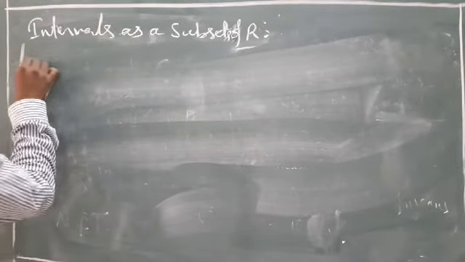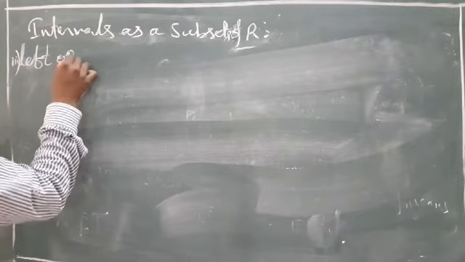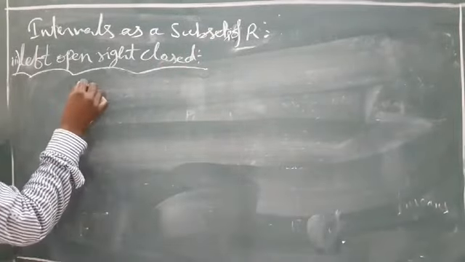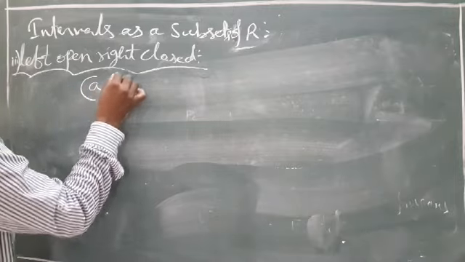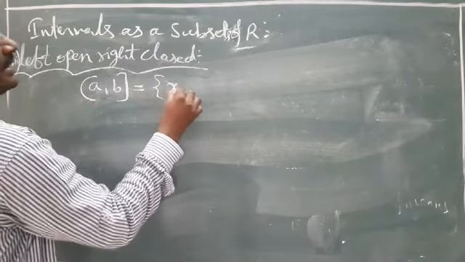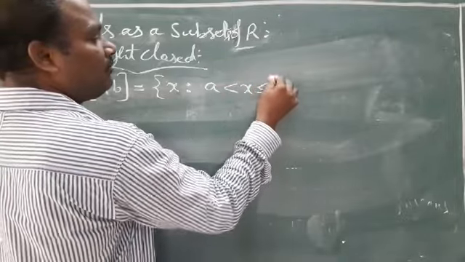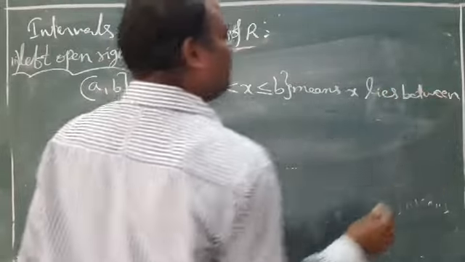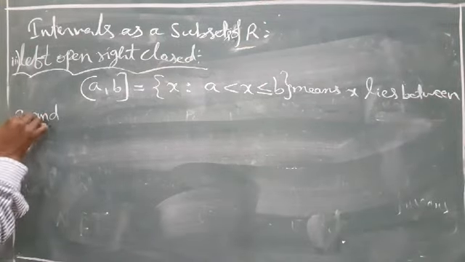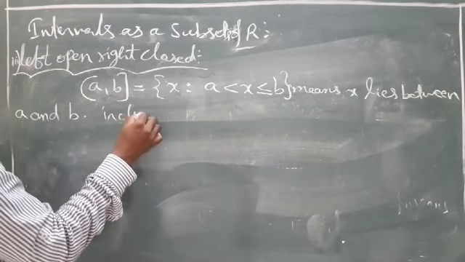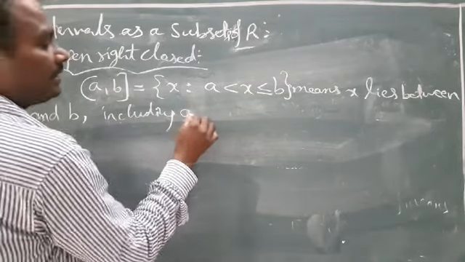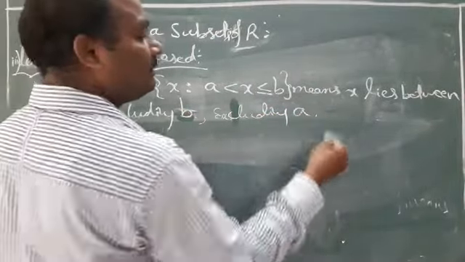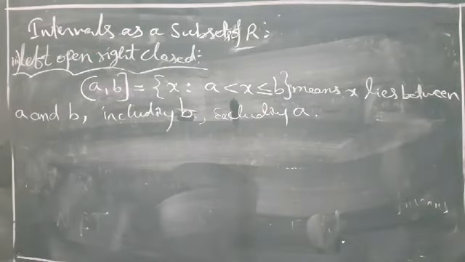What is the next one? Left open, right closed, the third one. Left open, right closed. Left open, right closed is equal to X such that A less than X less than or equal to B. Means the same, X lies between A and B, including B, excluding A. Observe here, including B, excluding A. Next, what is the symbol?